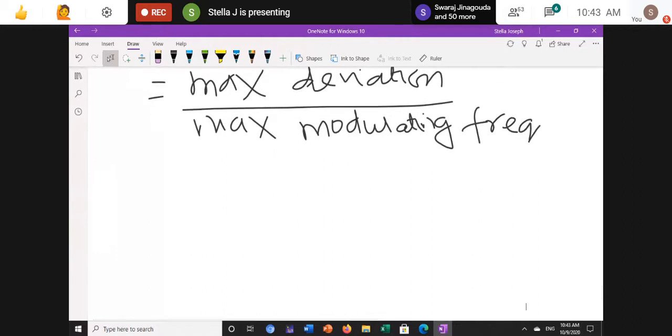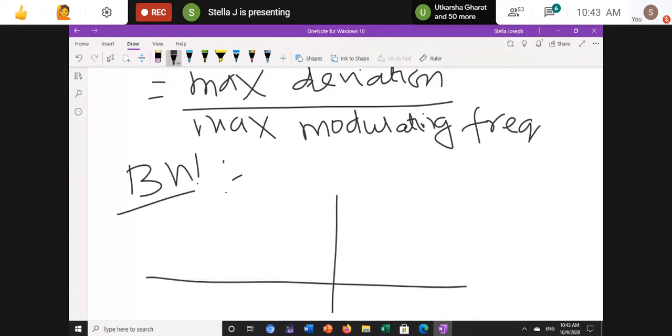Then we need to find out the bandwidth. What is the bandwidth of a frequency modulated signal? For a frequency modulated signal, there are higher frequencies and lower frequencies depending upon the message signal.